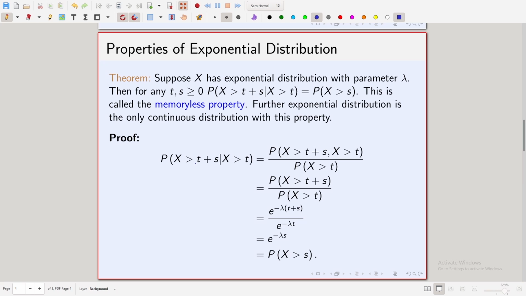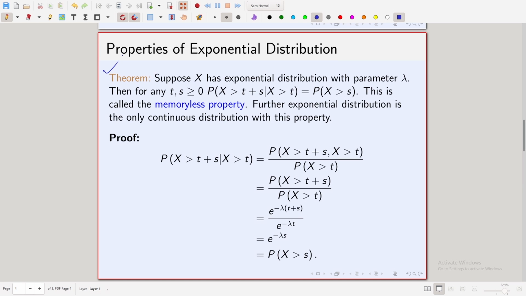Now, we will start with some properties of exponential distribution which we will be needing for Poisson processes. The first property is what is called the memoryless property, which we state as a theorem. Suppose x has exponential distribution with parameter lambda. Whenever we say that x has exponential distribution with parameter lambda, we mean that lambda is strictly greater than 0.